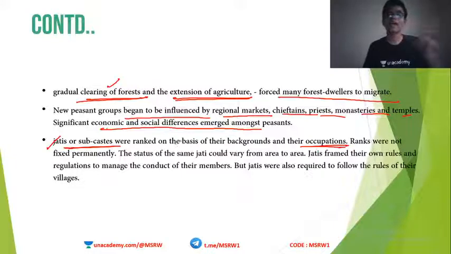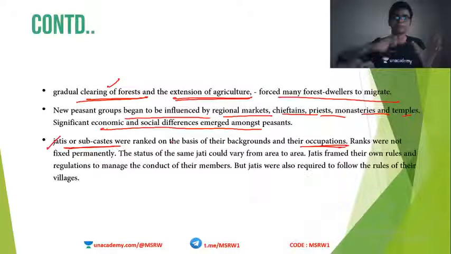Okay, but the ranks were not fixed permanently. For example, a poor person today can actually become rich tomorrow, and when he becomes rich tomorrow, he will be properly respected. So movement from one subcaste to another was possible during this time.